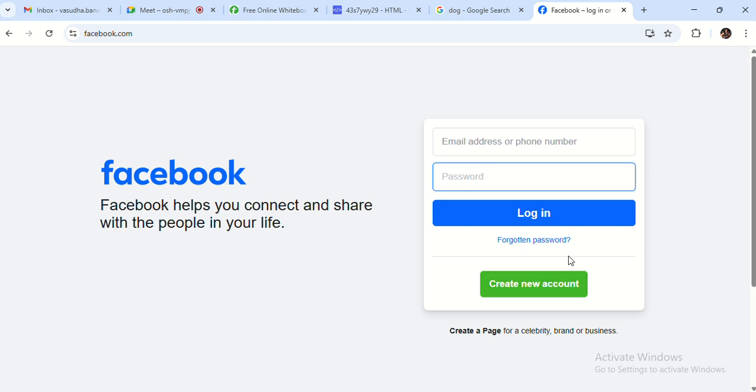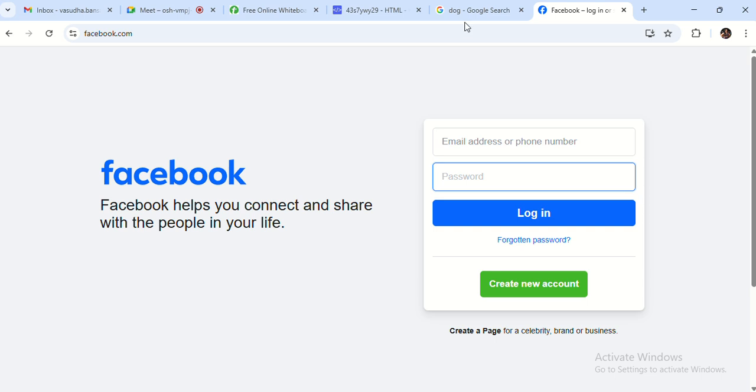This type of action, whether the login should be successful or not, comes under the behavior of the website. So this is how a website is divided into three parts: structure, styling, and behavior.